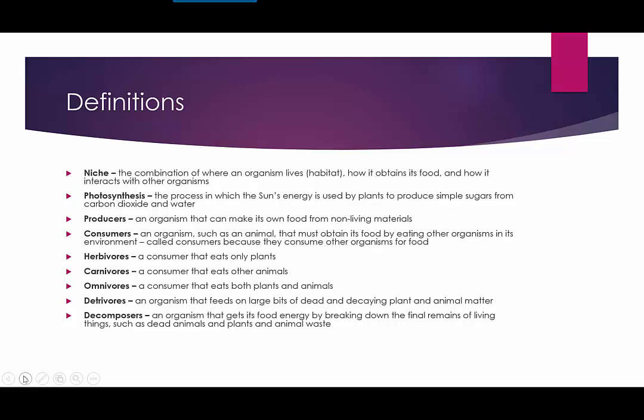An organism's role in an ecosystem is described in how it feeds. We've talked a little bit about this already when we were doing our brochures, but producers are organisms that make their own food from non-living materials, and this would be those nutrients in the ground and the light from the sun. Plants use sunlight to produce their own food, so they're called producers. Animals are called consumers because they eat other organisms.